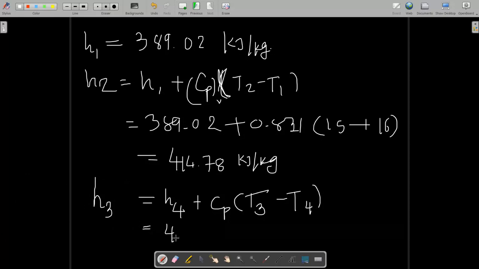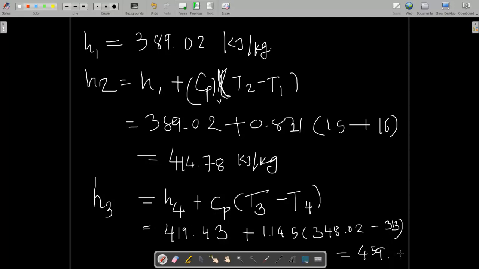It is 419.43 from the saturation table given in the paper, plus the specific heat in vapor state 1.145, and what is the temperature difference? It is 348.02 Kelvin minus 313 Kelvin. So you can write this as 459.528 kilojoule per kg. Okay, and H4 we have already written from the given table, that is 419.43.